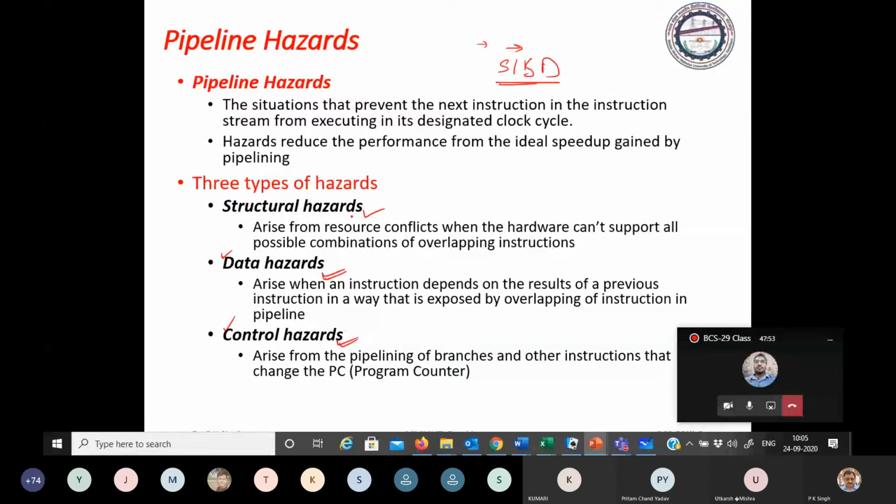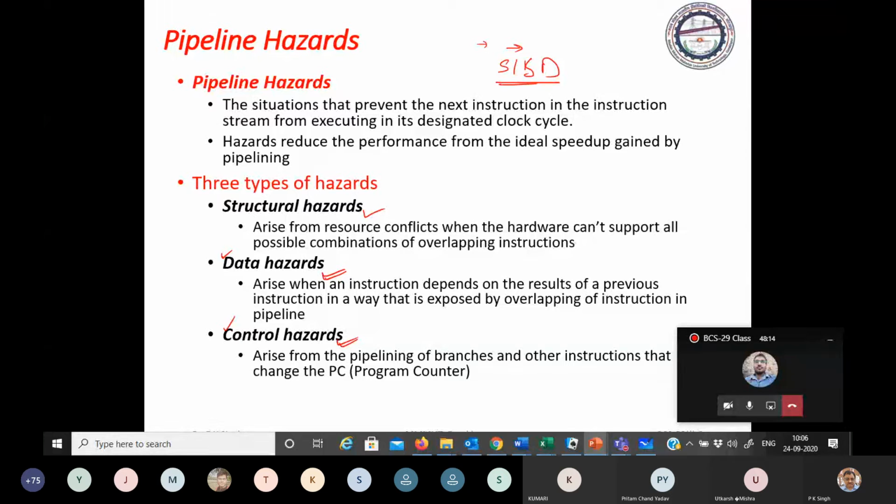Structural hazard means due to the structure, due to the architecture of the environment for the execution of the program.